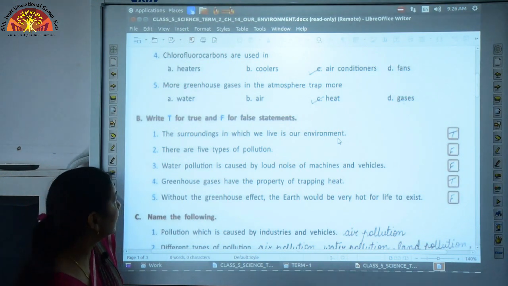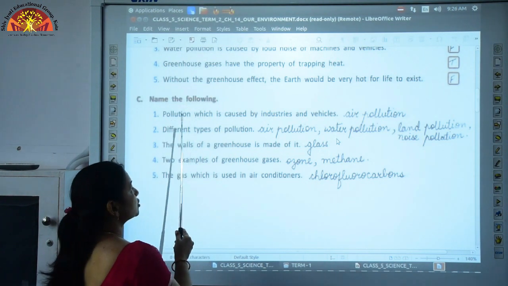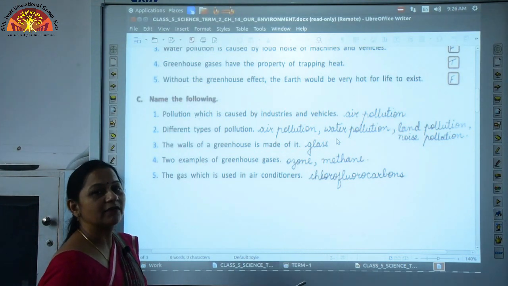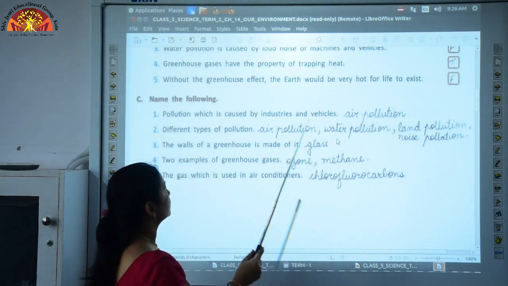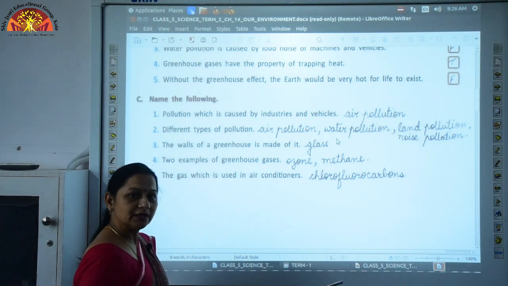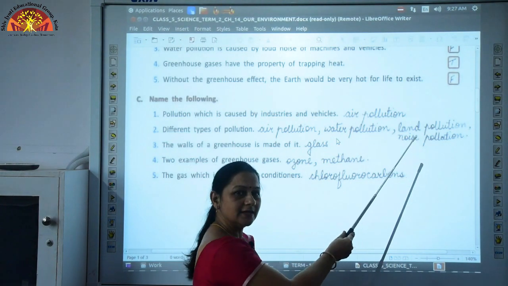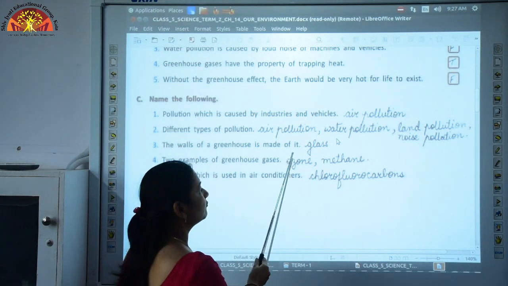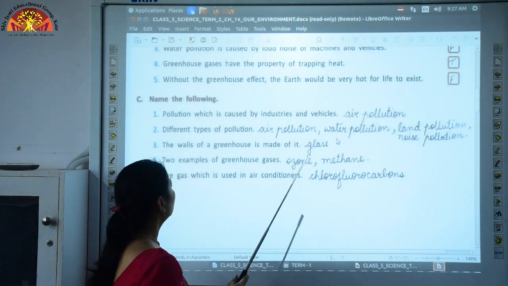Next question is name the following. What is the pollution which is caused by industries and vehicles? Vehicles and industries give out carbon dioxide and smoke, so they cause air pollution. We have done 4 types of pollution: air pollution, water pollution, land pollution and noise pollution. Next one, the walls of a greenhouse are made of it. A greenhouse is a house made of glass. So, we are going to write glass over here.